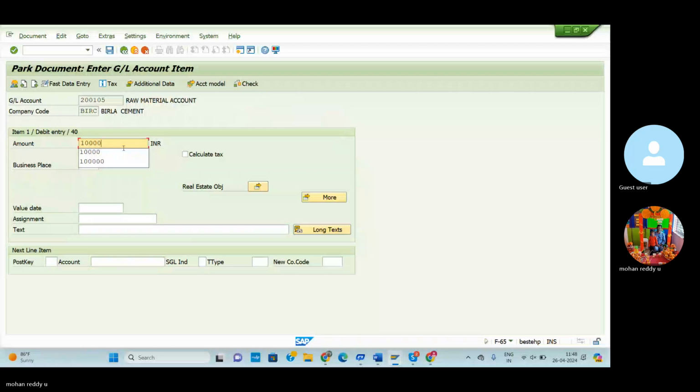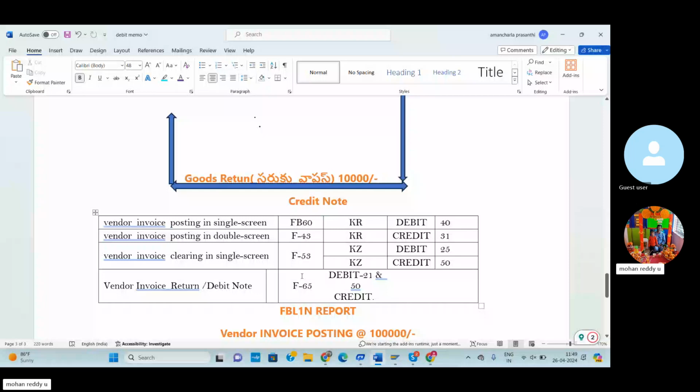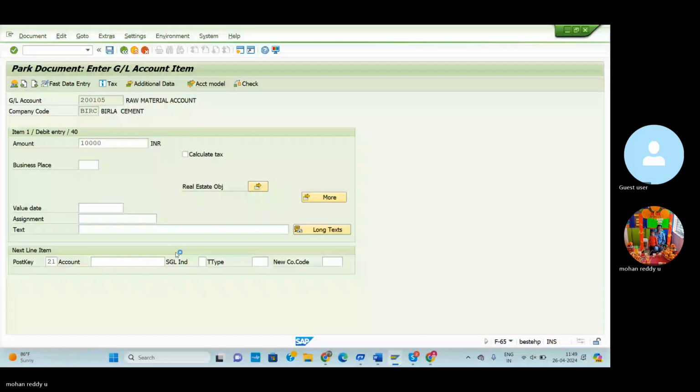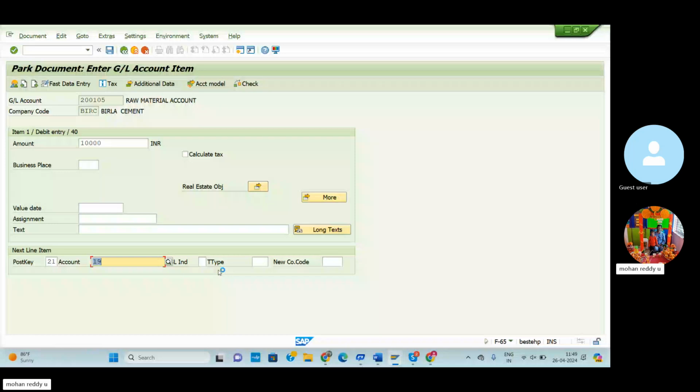So debit 21. Credit memo. Credit memo indicates the 21. Then you go for credit memo for the vendor. We need to select the particular vendor, like Rajesh Enterprises. So here go to the Rajesh Enterprises. Click here the Rajesh Enterprises. So enter text also plus. You have not entered the text. So in the enter text, enter goods returned.